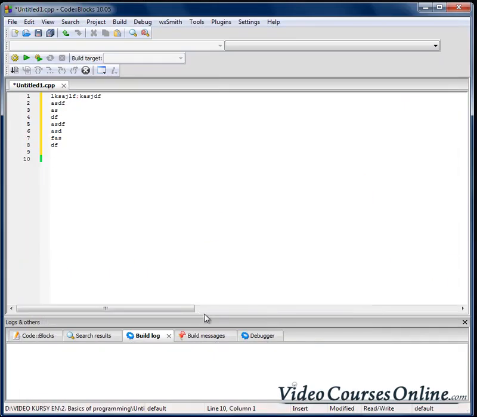Okay, but how to use the library? If we want to use the library, we have to write hash and the word include, which means we are adding library. Then add angle brackets, less than, greater than signs.